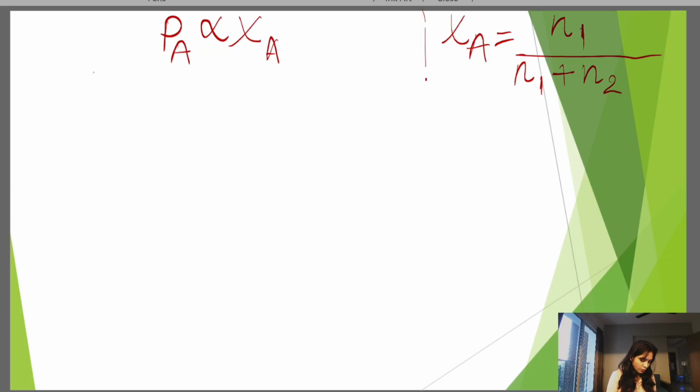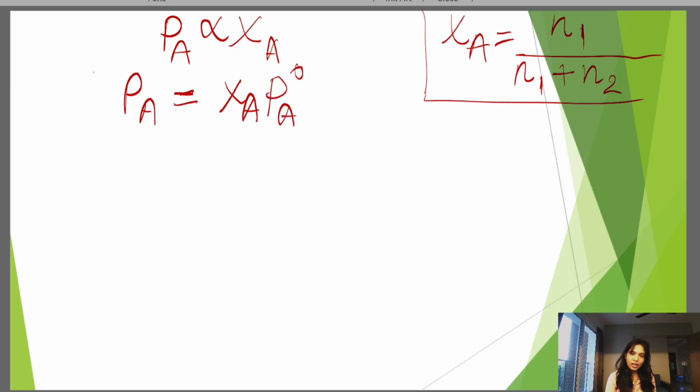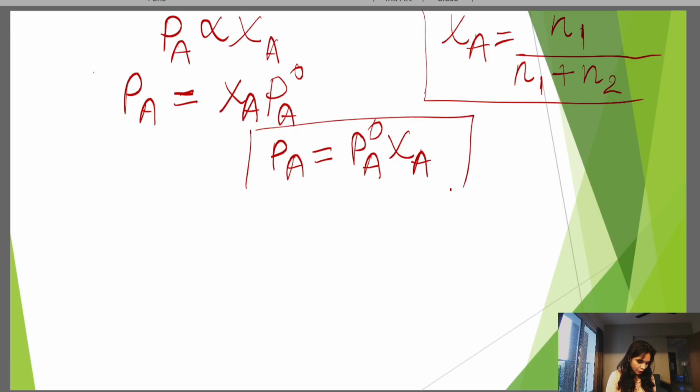Clear? Okay, so come back to the formula. When we remove this proportionality sign, we get a constant. So PA is equal to xA times our constant, which for the pure solvent is P naught A. Or we can write it like this: PA equal to P naught A times xA. With the help of this formula, we can define Raoult's law.